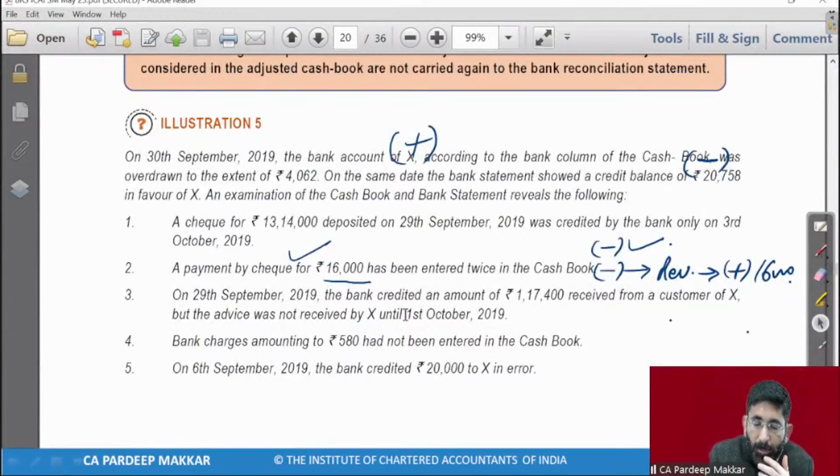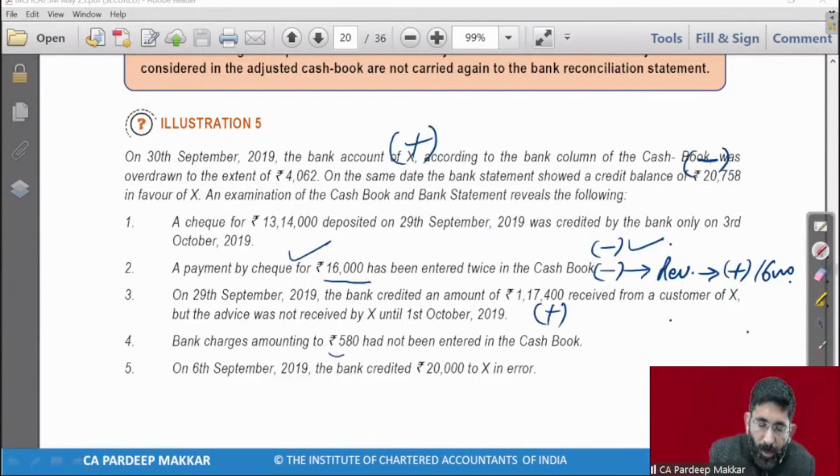On 29 September, bank credited 1,17,400 received from a customer, but the advice was not received. So this was entered in adjusted cash book. So this is an amount which has been received to us. So if any amount is received to us, what we are doing? We are adding it into my account. So we will add it. There's no problem. To be entered debit side to customer.